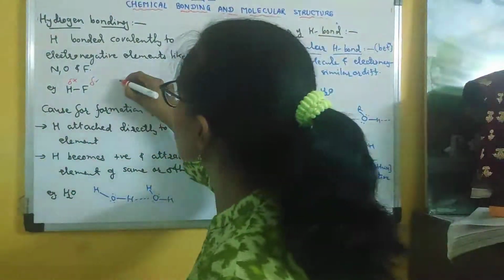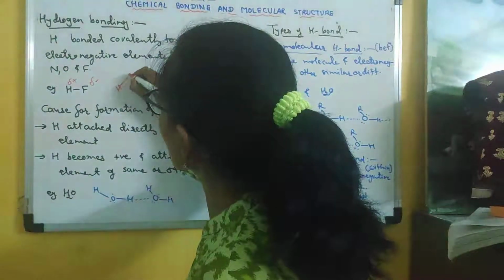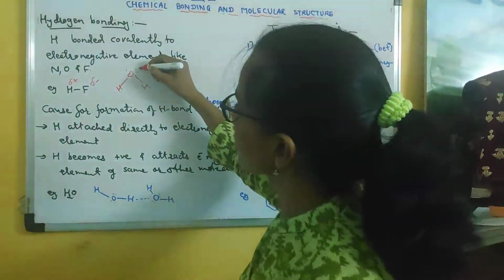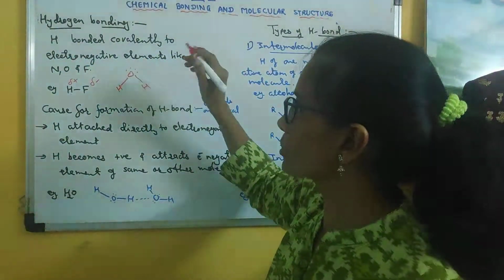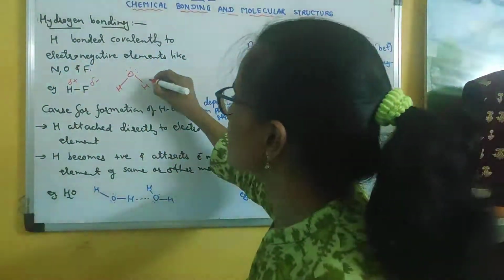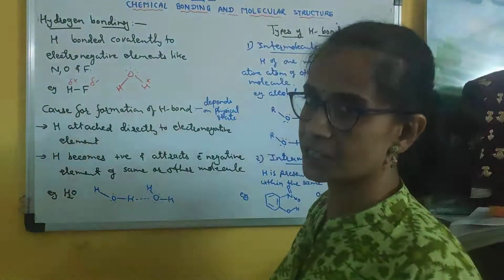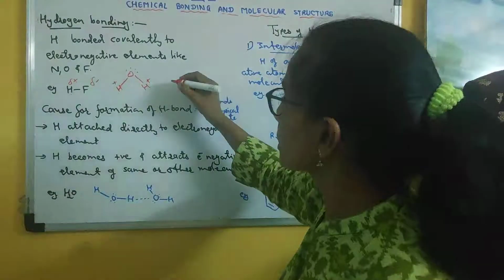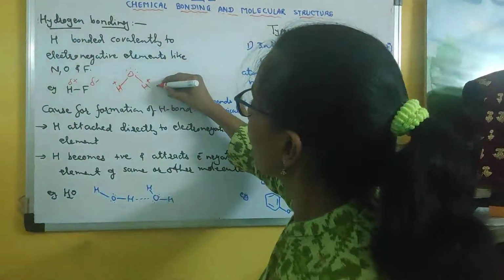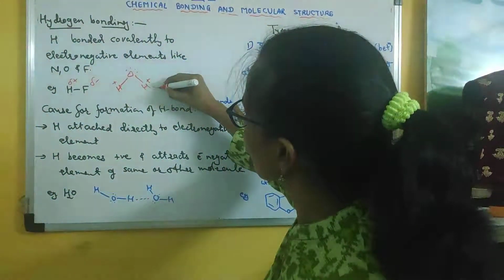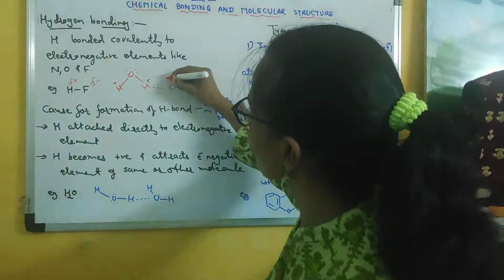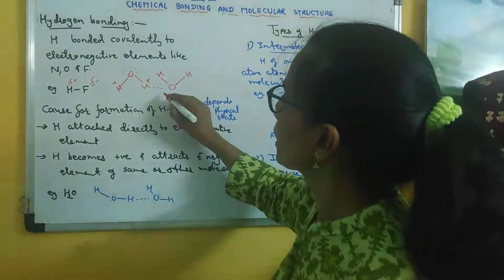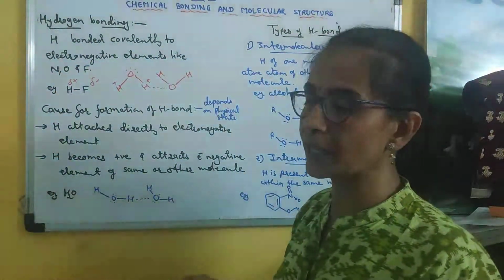Clear? Another example, suppose we take water. Now in water, oxygen is the electronegative element and hydrogen is electropositive. So this hydrogen is positively charged. Both the hydrogen atoms are positively charged. This hydrogen will form an intermolecular hydrogen bond, or simply the hydrogen bond, with another water molecule like this.